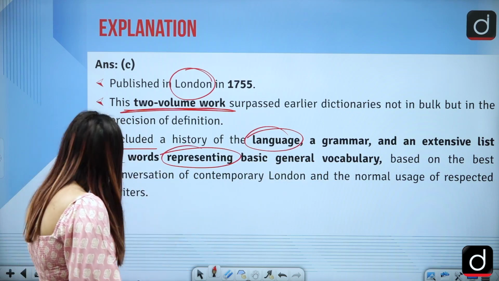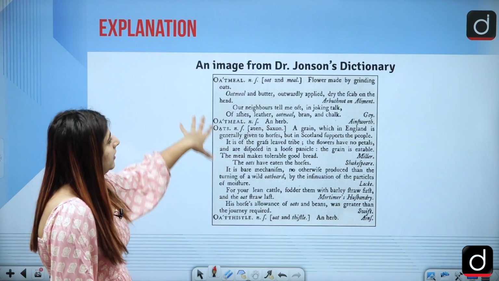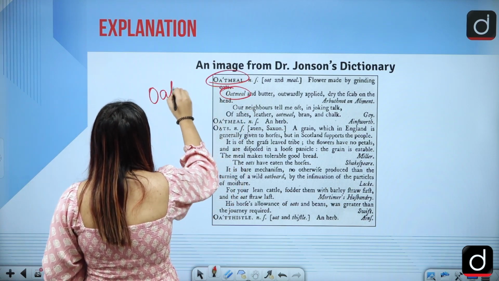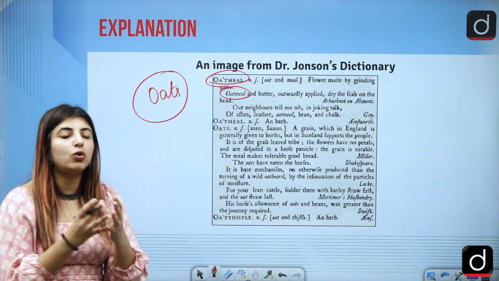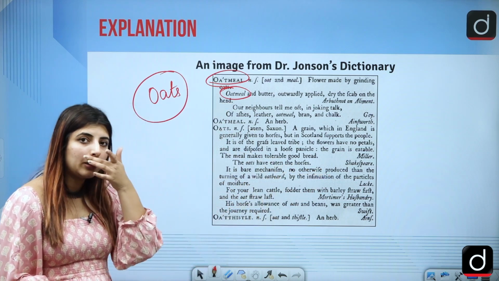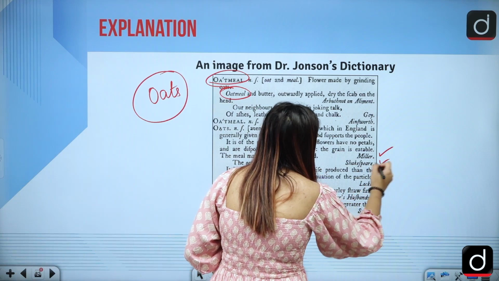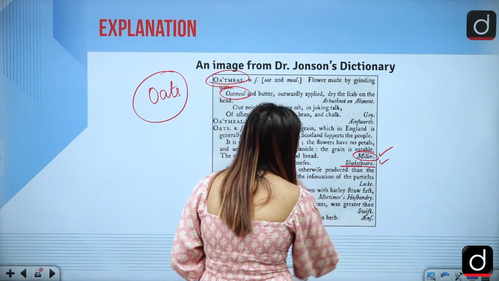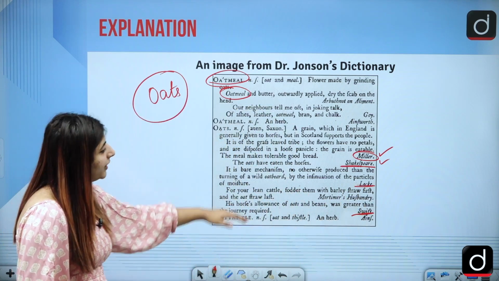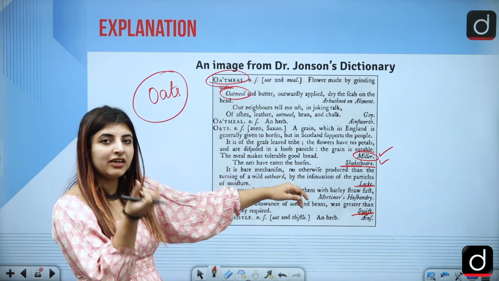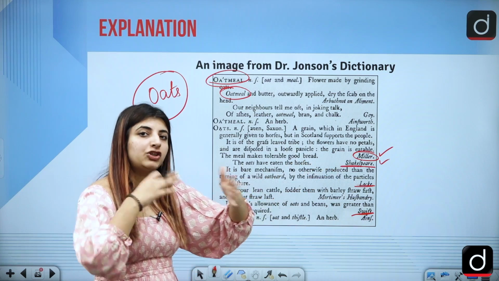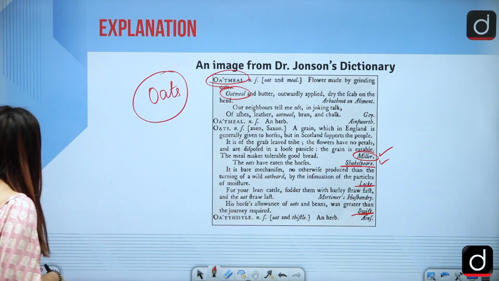So there is this example here. Here he has tried to describe the word oats or oatmeal. Firstly, he has given a normal definition of what oats are, and then he also cited the same word by talking about the Miller's Tale, Shakespeare, John Locke, Swift, etc. So he was referring to the works of the writers where this prominent word has been used. So words were also leading back to the quotations which were written by the writers, or which appeared in some work.